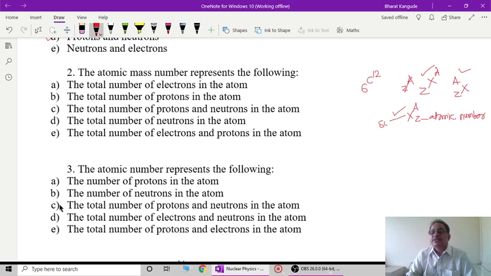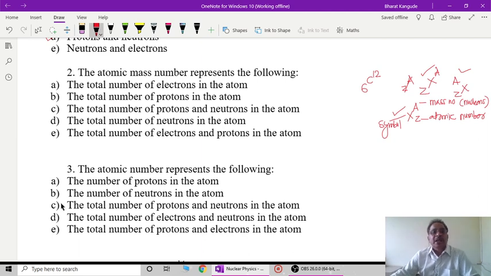X is always its symbol, and A is nothing but the mass number, the total number of nucleons, that is protons plus neutrons. So the question 2 here: the atomic mass number represents the following.